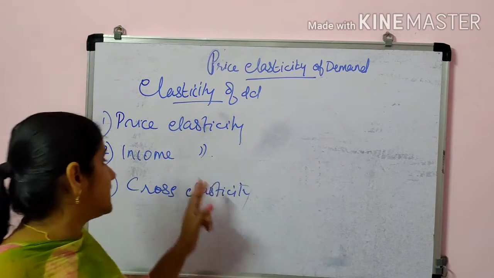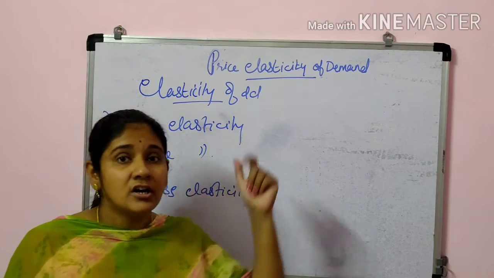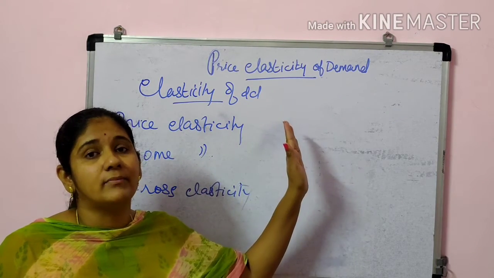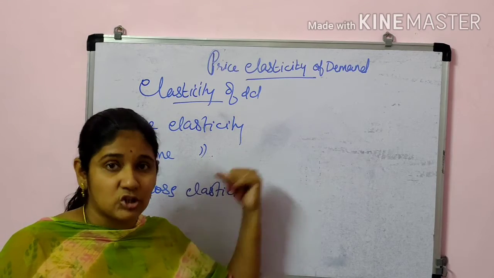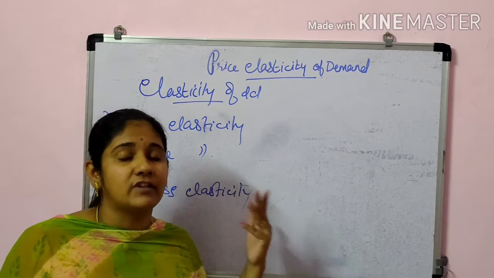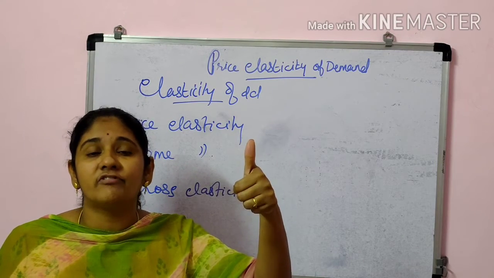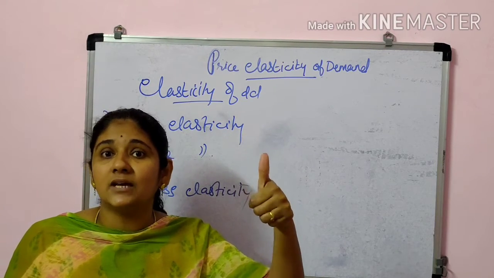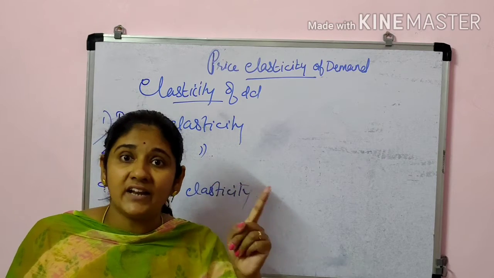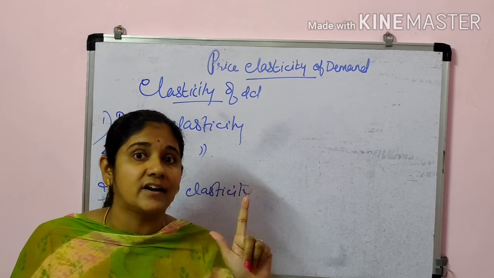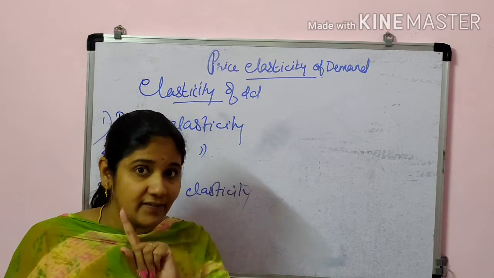So students, firstly I explained the term elasticity of demand. Then we discussed there are mainly three types of elasticity of demand. First one is price elasticity of demand, which means when there is a change in quantity demanded as a result of a change in price of the same good.